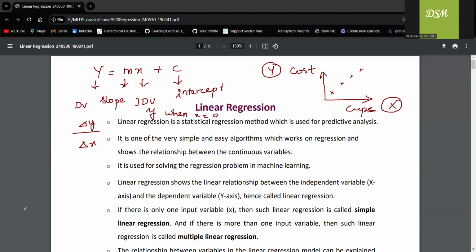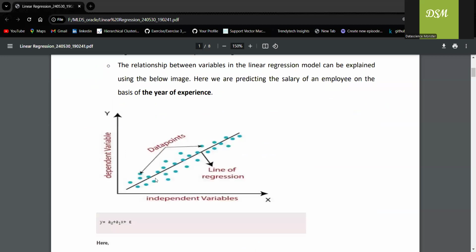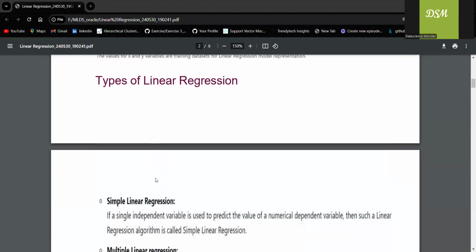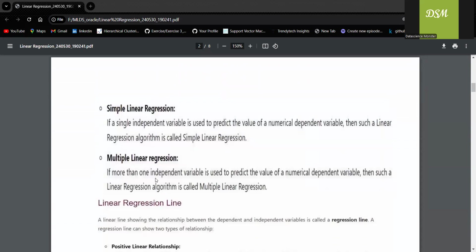Hope it is clear. This is how we will be getting it, right? Let's now try to understand the types of linear regression. In simple linear regression, there can be only one independent variable and one dependent variable. This is where I told you y = mx + c. Multiple linear regression has more than one independent variable: x1, x2, x3, there can be any number of independent variables and one dependent variable.